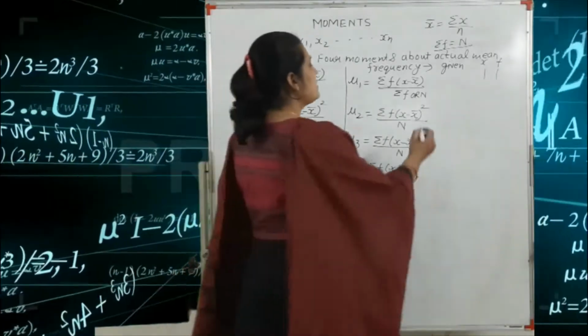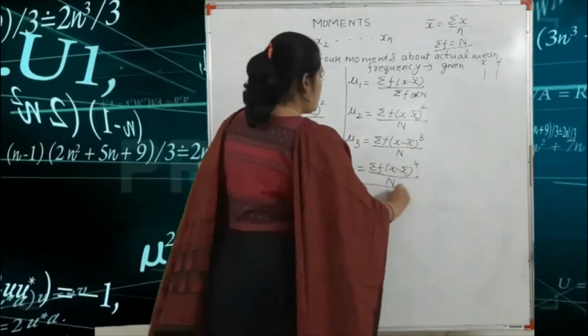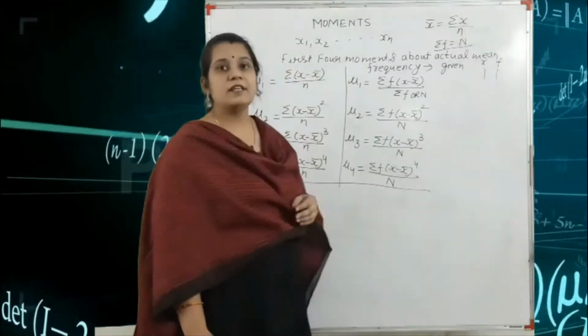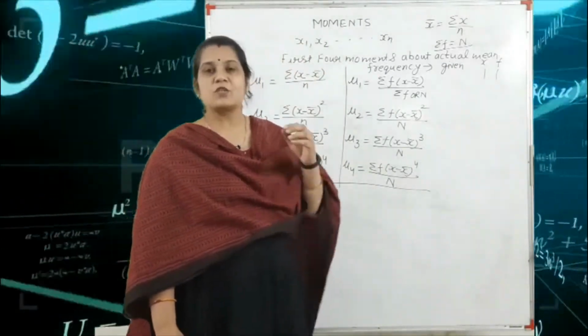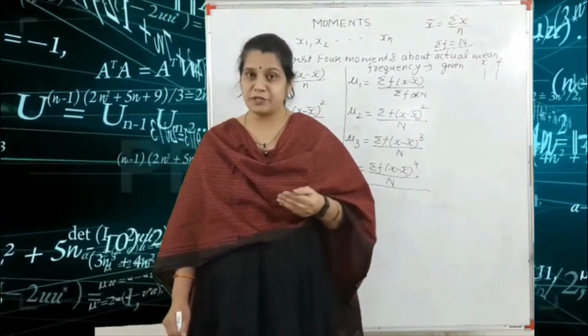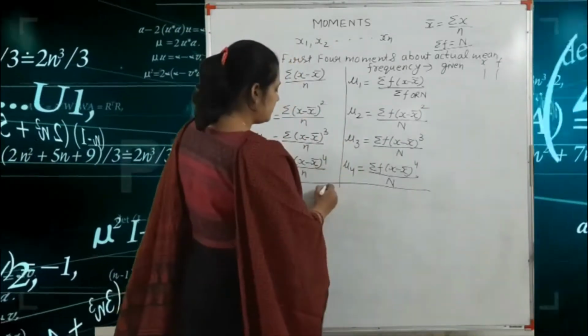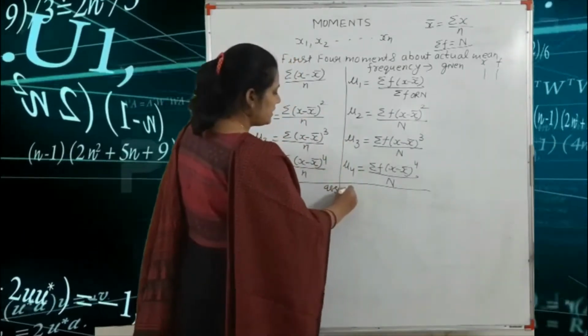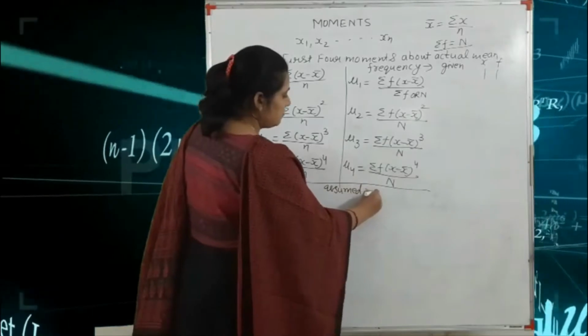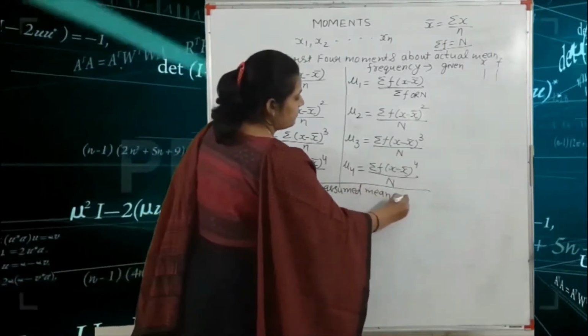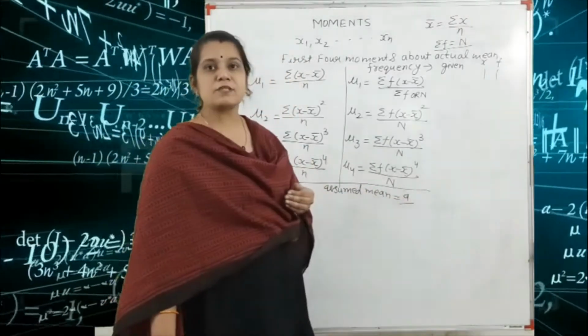Next are the moments about the assumed mean. So what is the formula? We consider the assumed mean to be equal to small a.